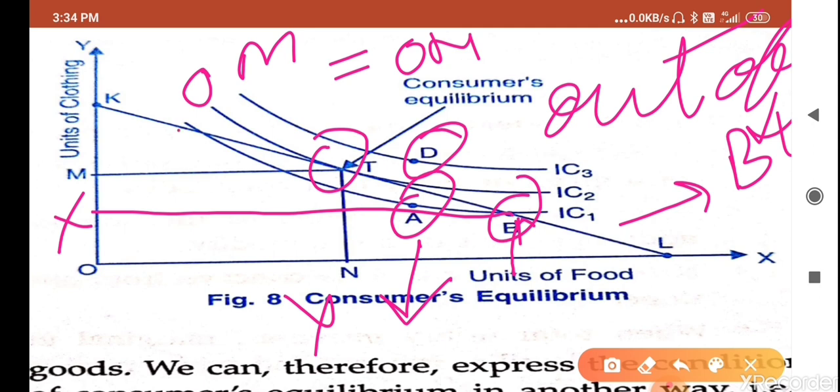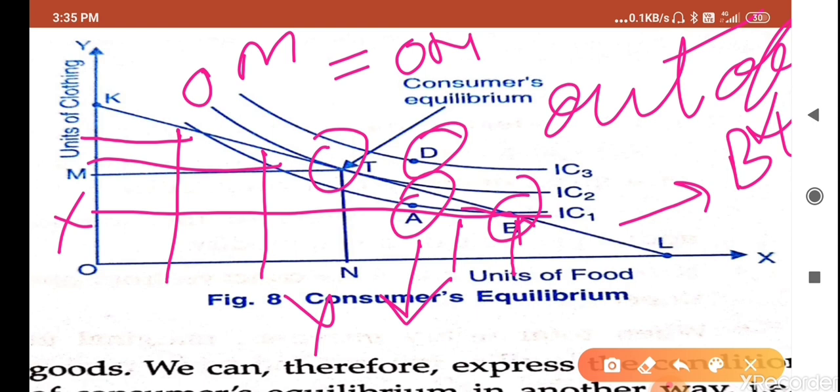Either we watch here, one will be more, one will be less, here also it will be like that. Anywhere else on the budget line, the sets of bundles given on the indifference curves are not satisfying the consumer in such a quantity as the consumer is getting at point T.